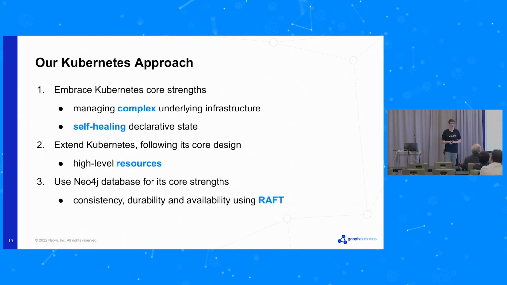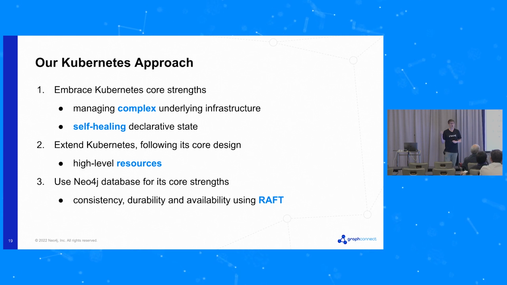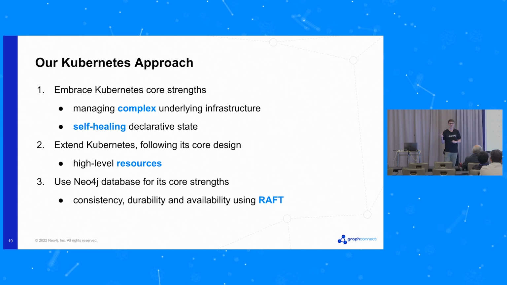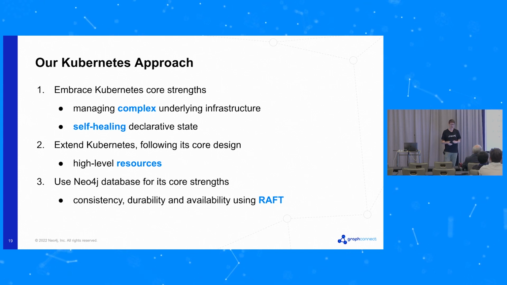We've got a strategy or approach for how we use Kubernetes. So first of all, we're using it for what it's really good at. And from my point of view, it's about managing the complexity of a pretty complicated infrastructure, all the different pieces that we need. Especially the declarative state mechanism makes it really easy to implement self-healing systems, which is exactly what we need in a very large deployment.